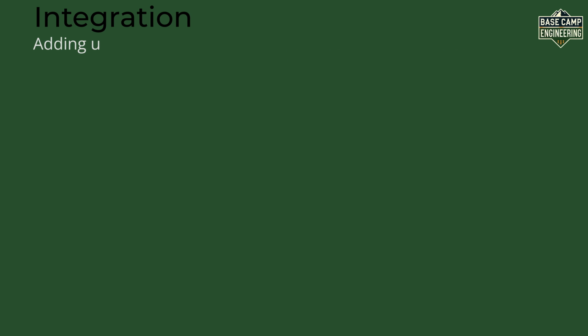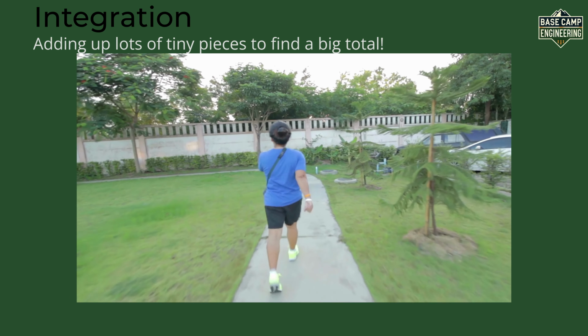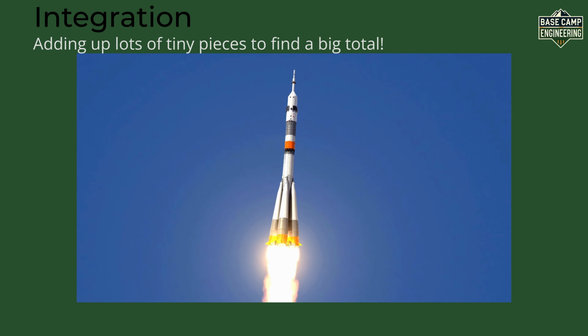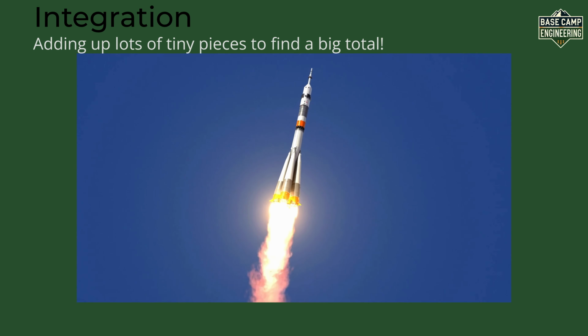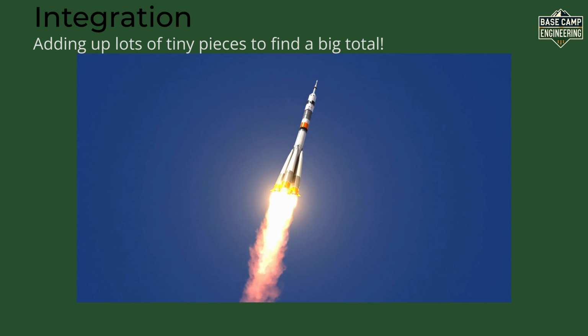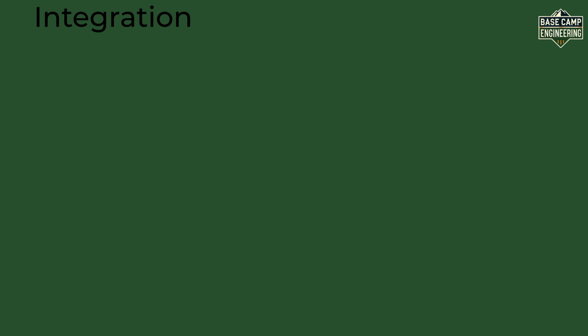It's like adding up lots of tiny pieces to find a big total. If differentiation is about finding how fast something changes, integration is the opposite. It helps us find the whole amount, like how far you have walked or how high a rocket goes. Think of it like counting all the steps you take to see how far you have gone. But to do integration, we need to learn some simple rules. Just like we did for differentiation, let's learn how to integrate and try some fun examples.